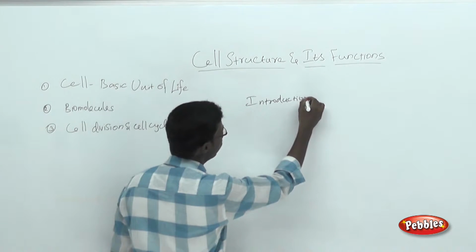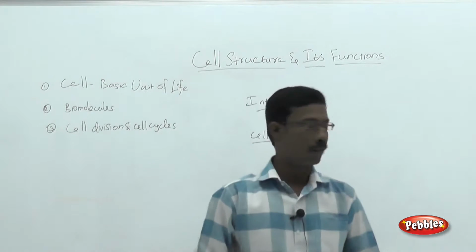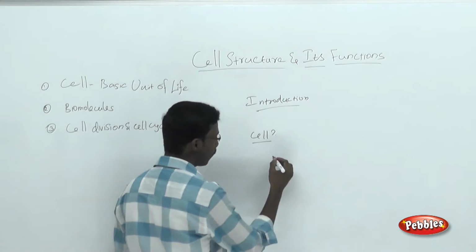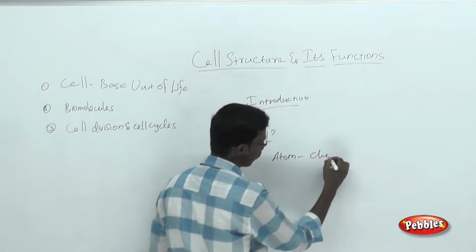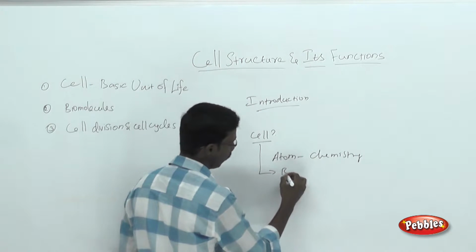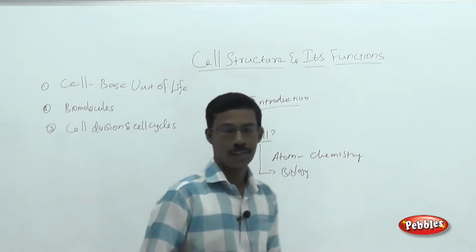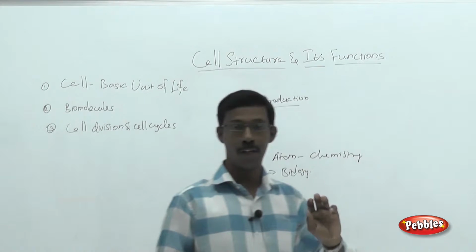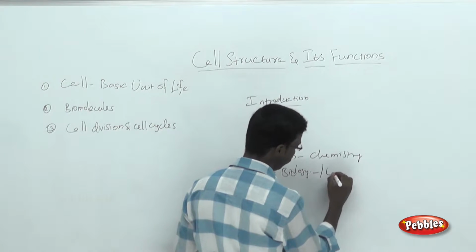So what is a cell and how can we define the term cell? As we all know, atoms are the basis of chemistry. Like that, the cell is the basis of biology. All the living things, all the living organisms, all the living entities in the world are made up of the basic units called cells.